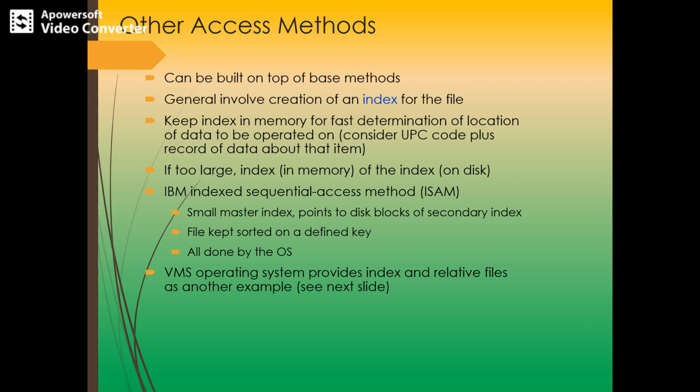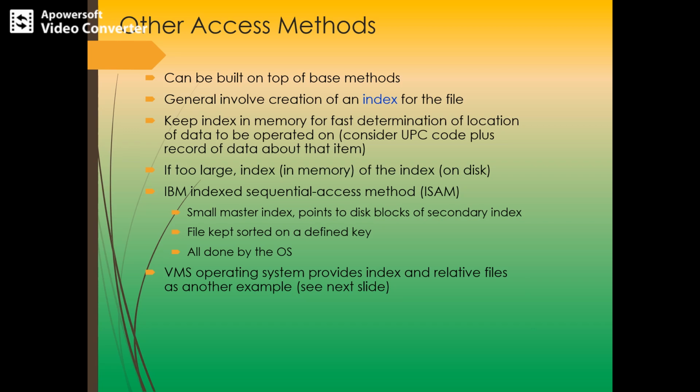With large files, the index file itself may become too large to keep in memory. One solution is to create an index for the index file. We have the primary index file, which contains pointers to the secondary index file, which in turn points to the actual data item. So the primary index is a pointer to the secondary index file, and the secondary index file is a pointer to the actual data.